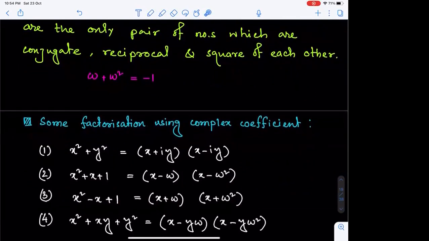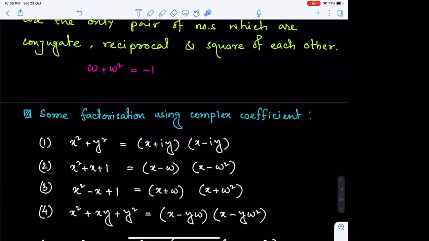So if I think of x square plus xy plus y square, taking y square common, we can make it x by y whole square plus x by y plus 1. So matching with the second variation, it can be factorized into x minus y omega into x minus y omega square. Is the factorization clear to all?